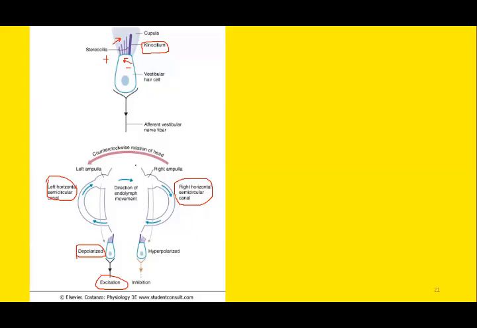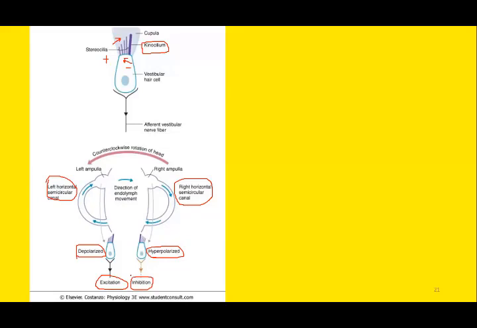I repeat, rotation of the head towards the left side will cause excitation within the left horizontal semicircular canal. You can see the stereocilia are bending towards the kinocilium. This will cause excitation. If you see the opposite side, the stereocilia are moving away from the kinocilium. So there is hyperpolarization or inhibition at the opposite side.